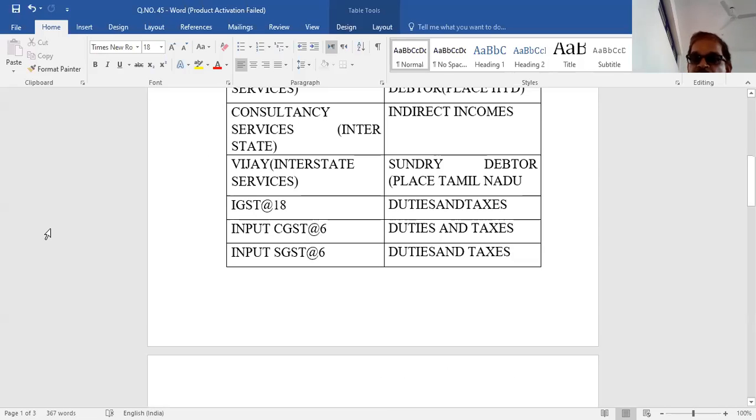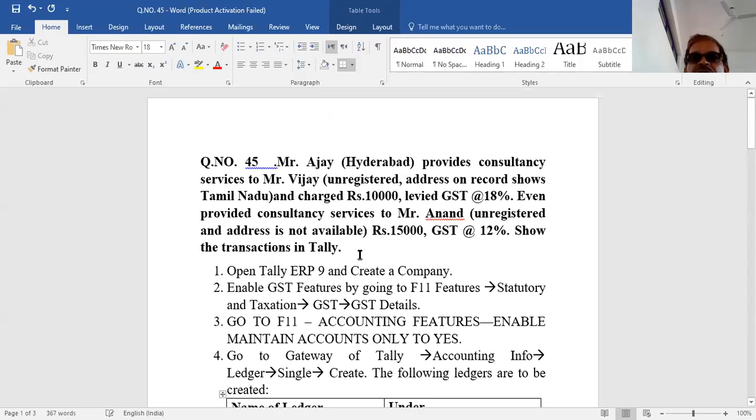So you have to change it to output tax. When you say input, it is when you are purchasing; when you are selling, it is output tax. Output CGST, output SGST. This is the output tax, not input tax. Output CGST at 12% means you have to divide equally: central tax 6%, state tax 6%. Because 12% is given, and this belongs to within the same state, this is intra-state supply, 6 plus 6, 12.